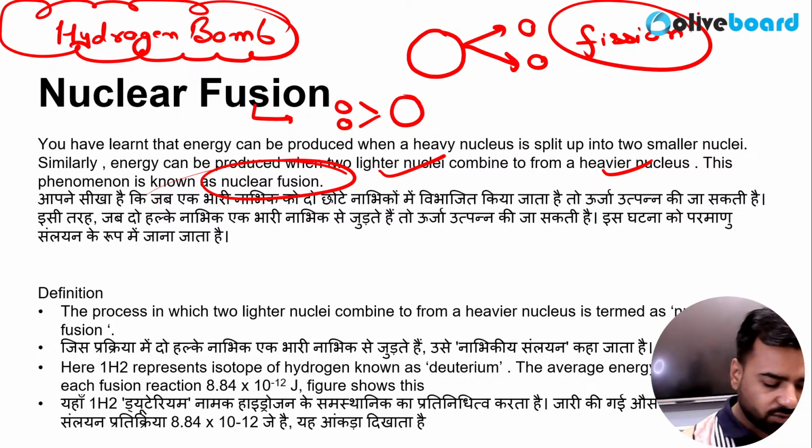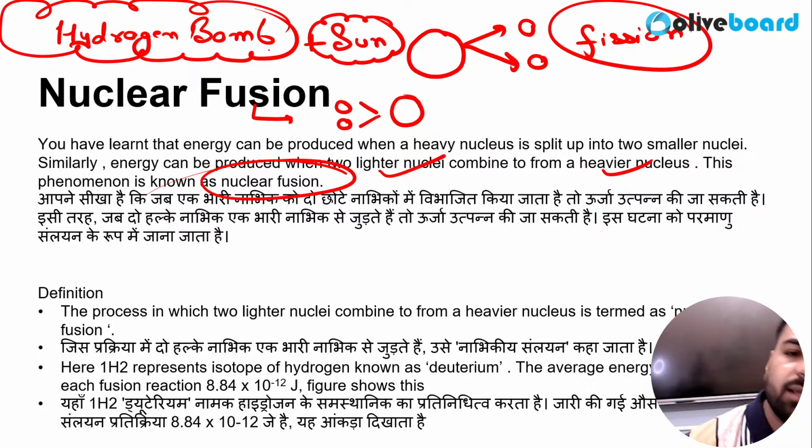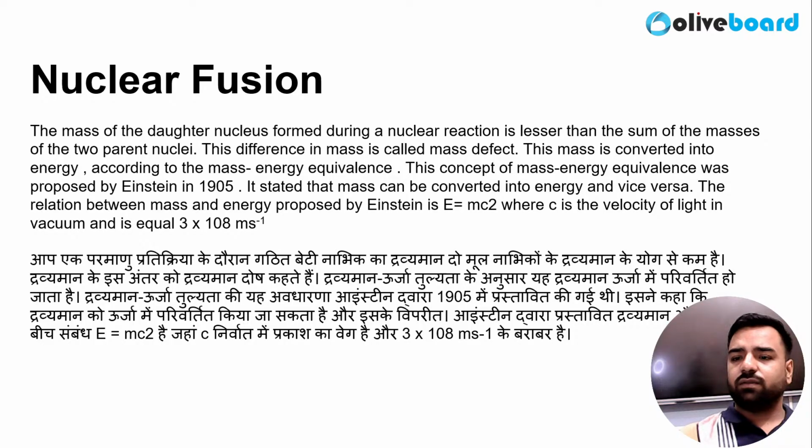I'm talking about the sun. Not only the hydrogen bomb, but this process is also taking place in the sun, because of which energy is released, and that energy is sent to earth. Because of that energy, photosynthesis is taking place, because of which plants are able to make food, and because of that food we are able to survive, right? This conversion is continuously taking place. That's correct. Okay, so nuclear fusion: hydrogen bomb and sun. Nuclear fission: nuclear power plants and atom bomb. So nuclear fusion is clear now.